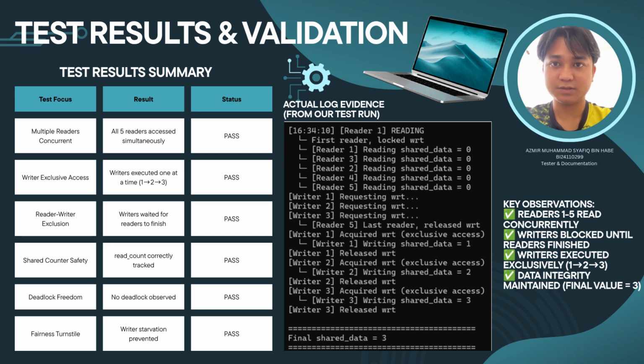All 9 tests pass. The results show all 5 readers access concurrently. Writers were blocked until readers finish. The writers executed exclusively, incrementing the value from 1 to 3. The final value is 3, proving all writes succeed and data integrity was maintained. In conclusion, our system is correct, thread safe, and fair.